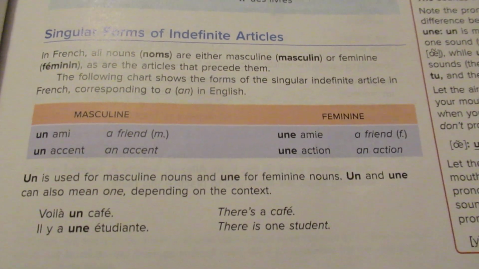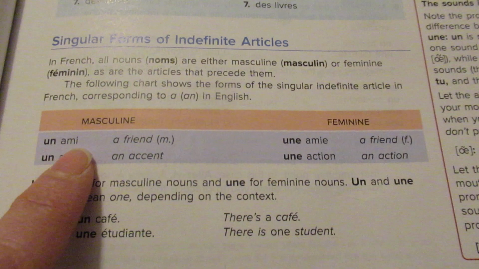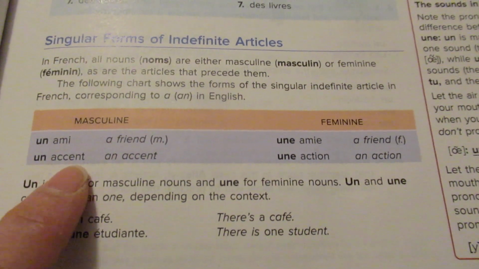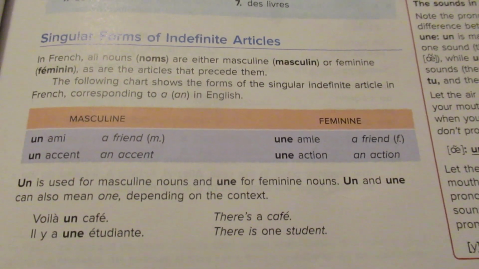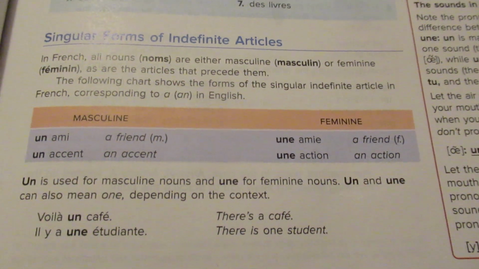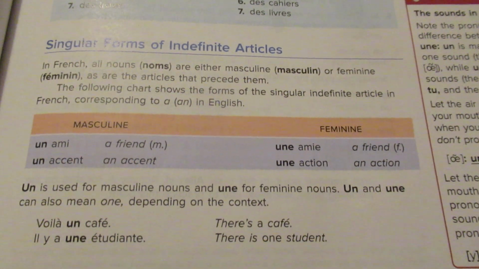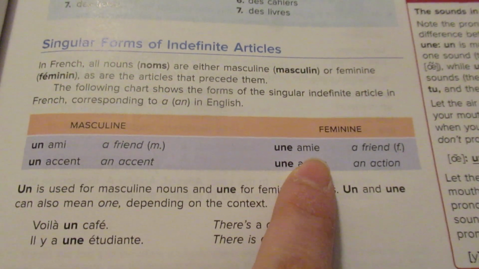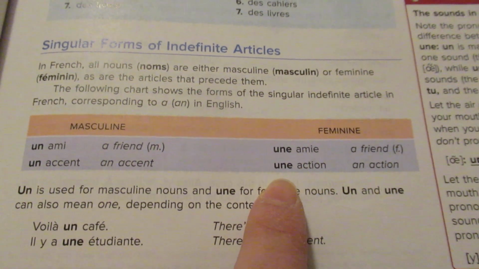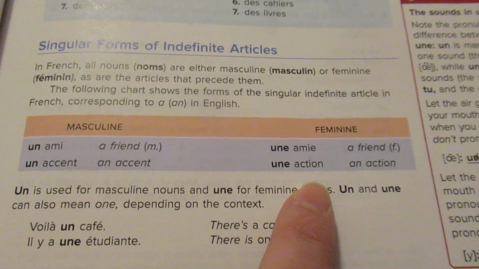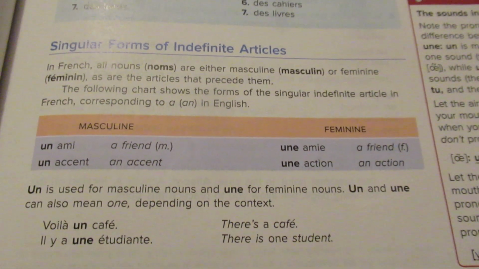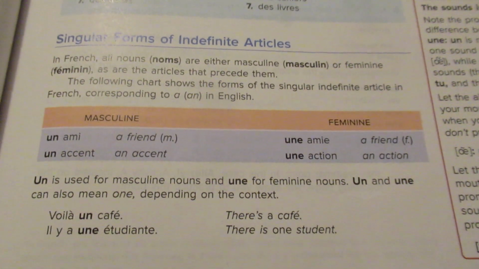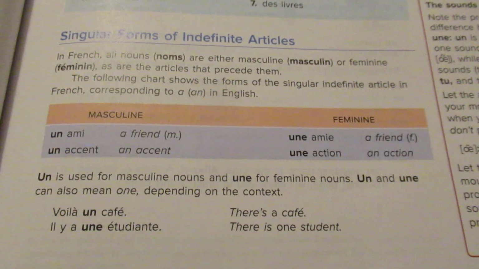Here they give us a couple of examples. Un ami, un accent, right? Those are both masculine. Now, if we look, we can make those same words feminine. Une amie, I'm going to add an E to the end. Une action, an action. So the un is used for masculine nouns and une for feminine nouns.